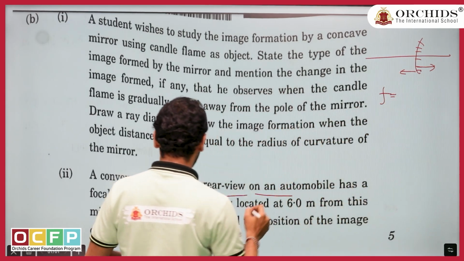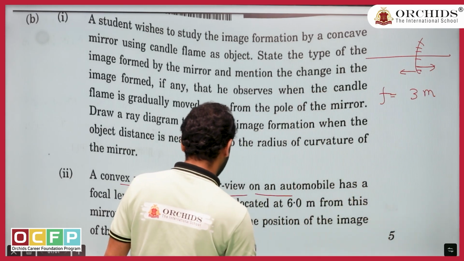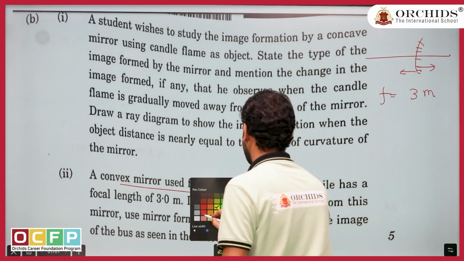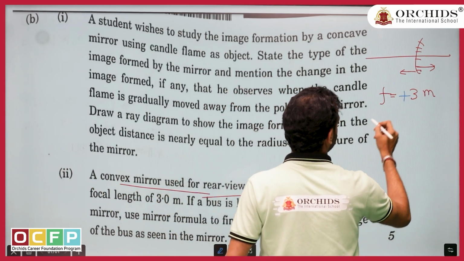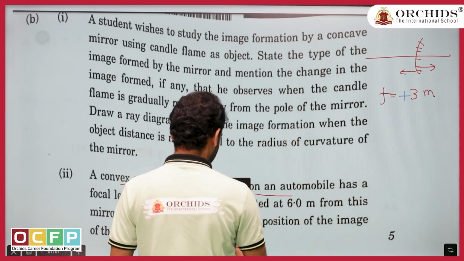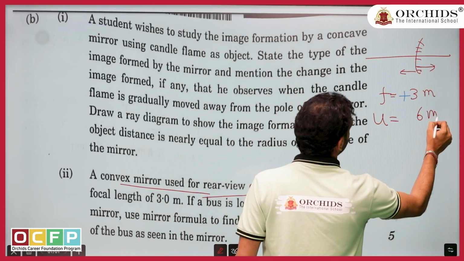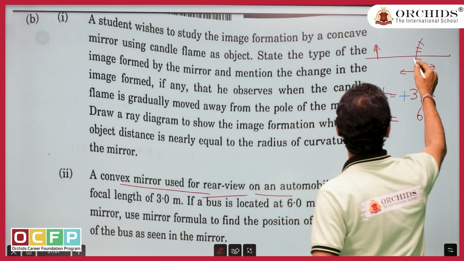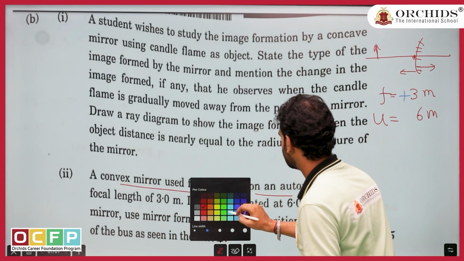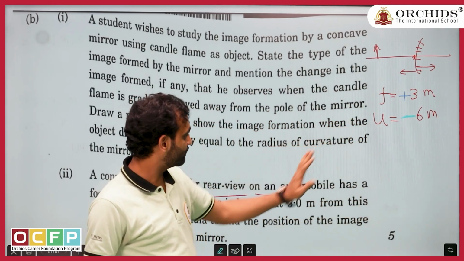So what is it giving? Focal length is 3 meter, which means it is on this side. If I stand, right side is positive, left side is negative, so this is going to be positive. Second information: the object is placed at 6 meter away. So u equal to 6 meter. From the mirror I am going left. Left means negative. I think both the given values are clear from the question.